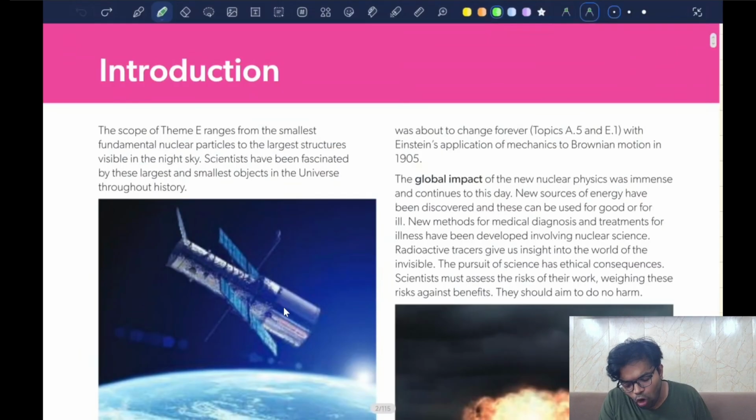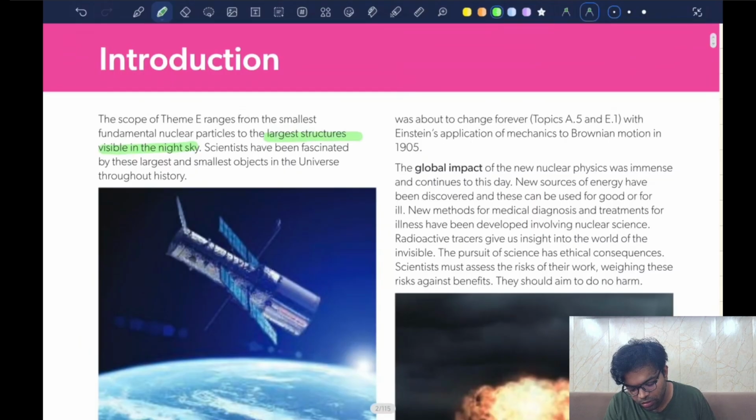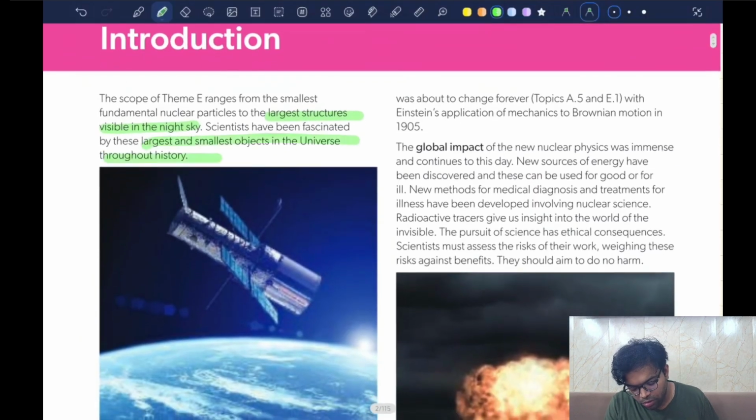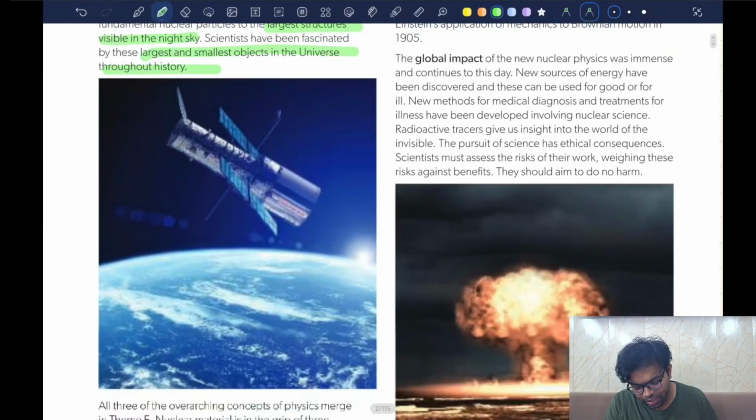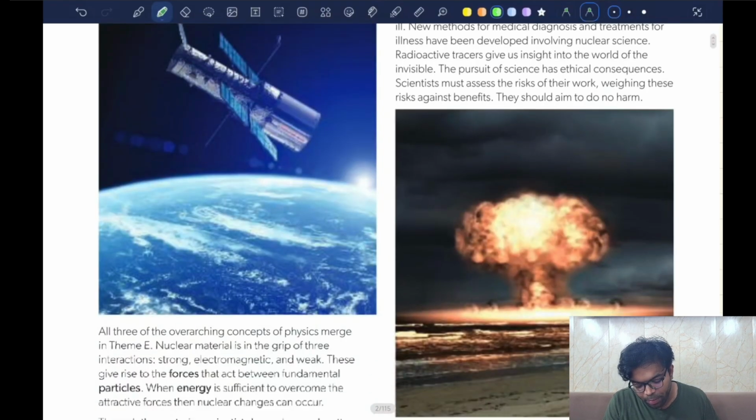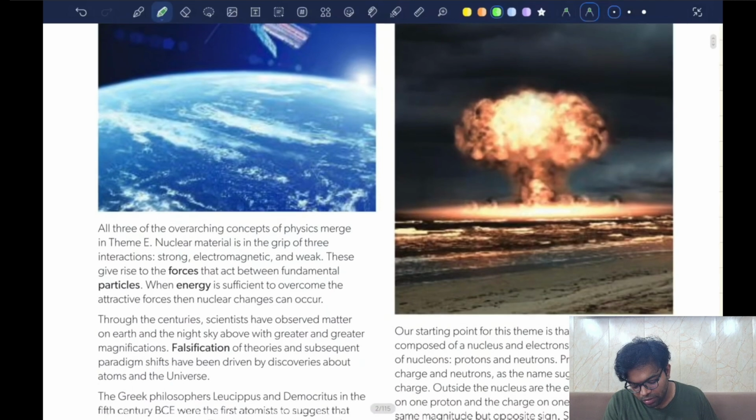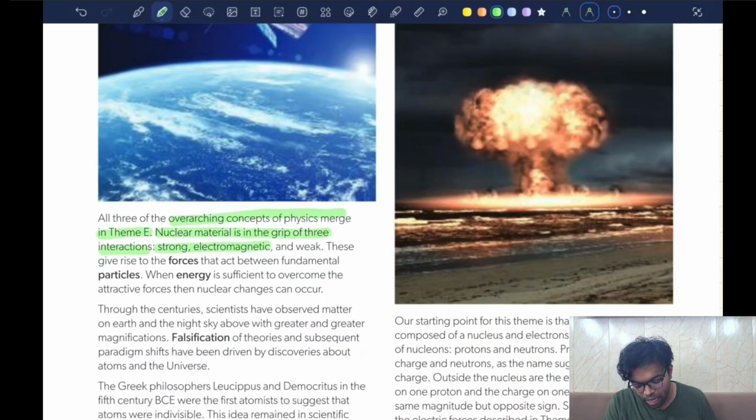Introduction. The scope of theme E ranges from the smallest fundamental nuclear particles to the largest structures visible in the night sky. Scientists have been fascinated by these largest and smallest objects in the universe throughout history. All three of the overarching concepts of physics merge in theme E. Nuclear material is in the grip of three interactions: strong, electromagnetic and weak.